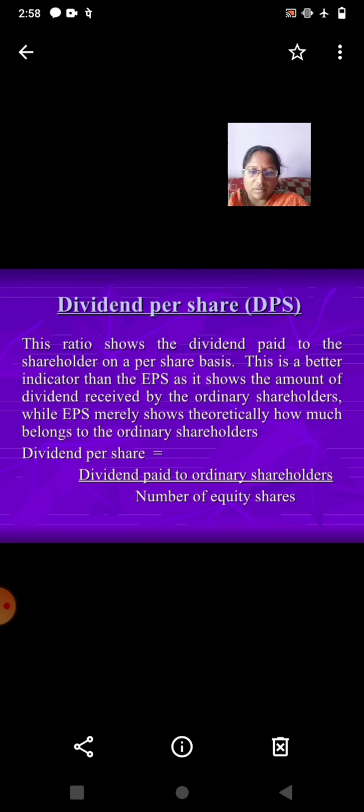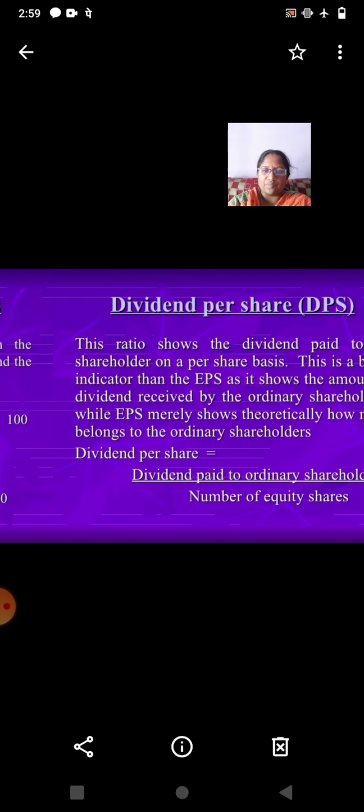Dividend per share, DPS. This ratio shows the dividend paid to the shareholders on a per share basis. This is a better indicator than the EPS, as it shows the amount of dividend received by the ordinary shareholders, while EPS merely shows theoretically how much belongs to the ordinary shareholders. Dividend per share is equal to dividend paid to ordinary shareholders divided by number of equity shares.